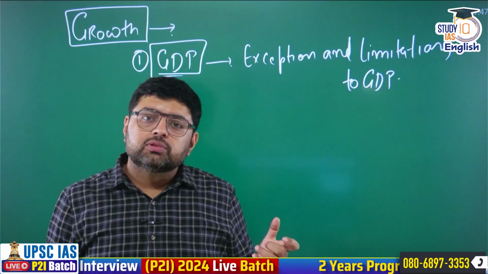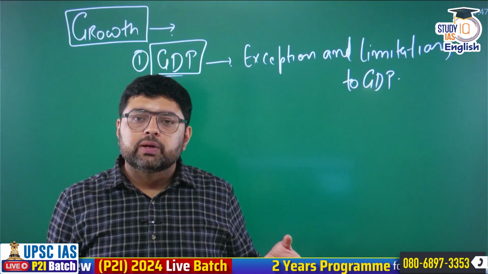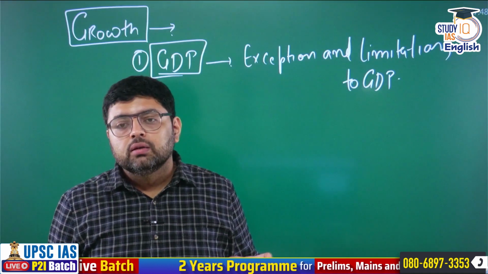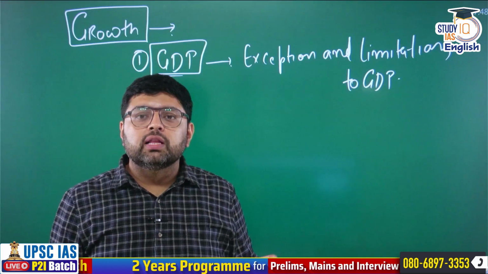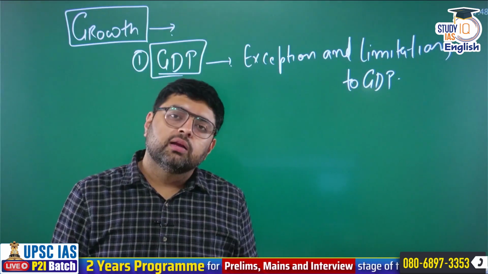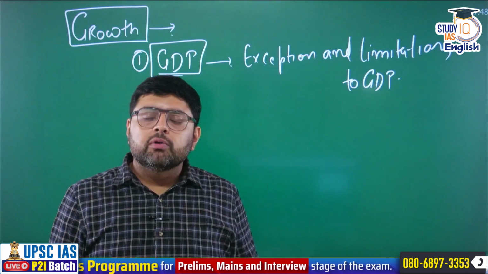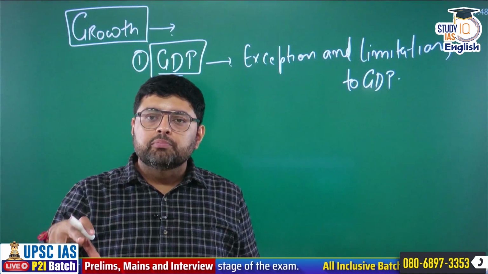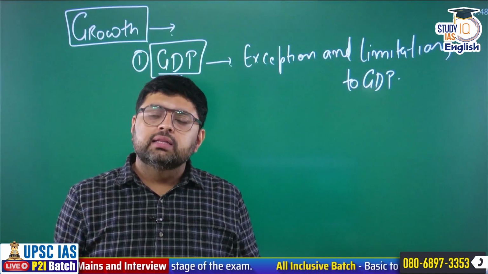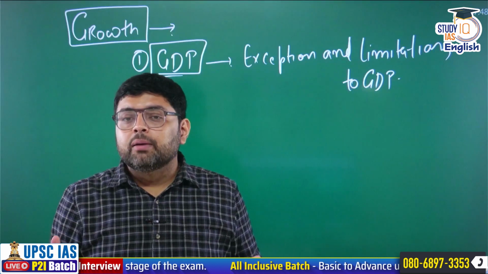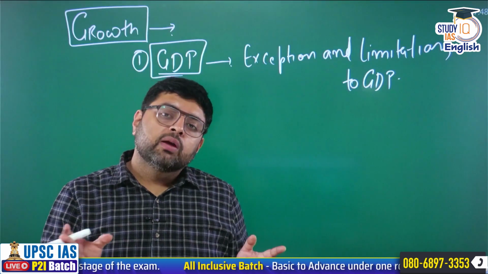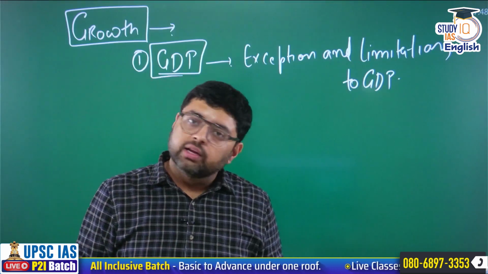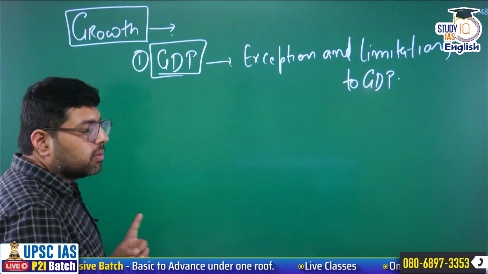If a question comes in your exam with respect to these things: while calculating GDP, we measure final goods and services produced within India or within the territory of our country. But some of the final goods and services produced in certain parts of our country are not included. If you don't know that, the economic activities in embassies are not part of Indian GDP. So this is what you have to remember.